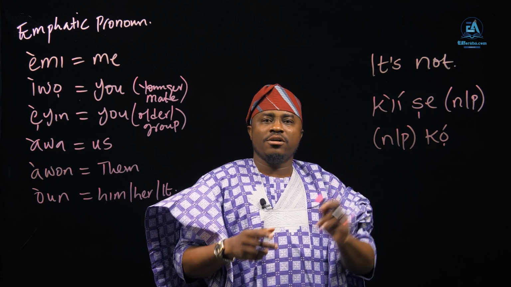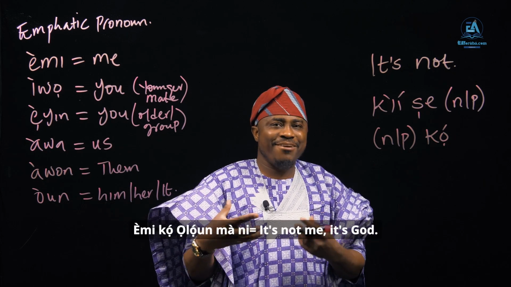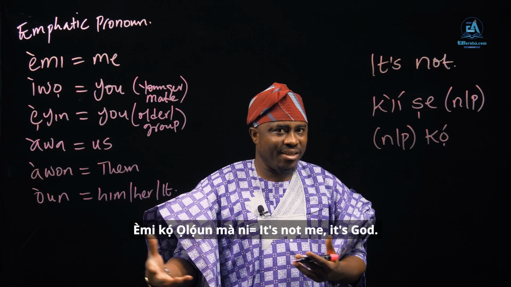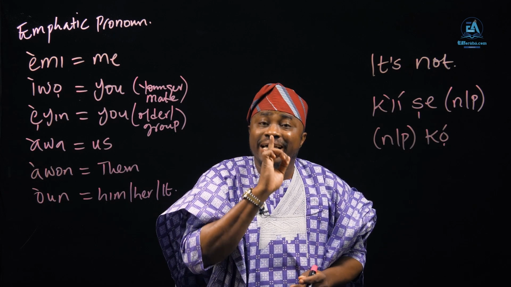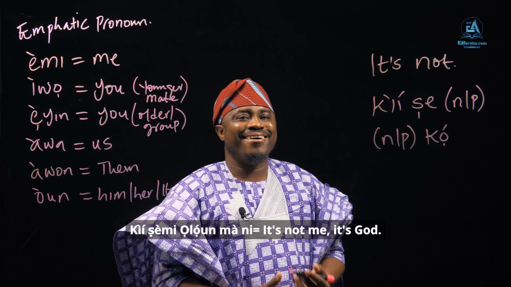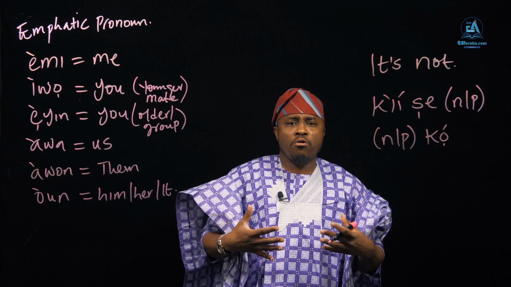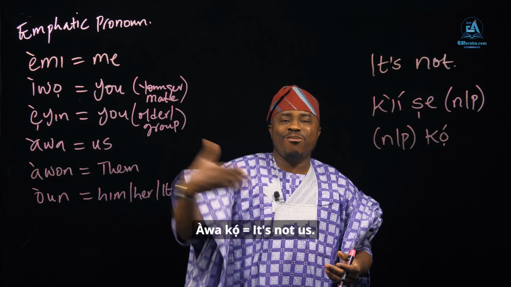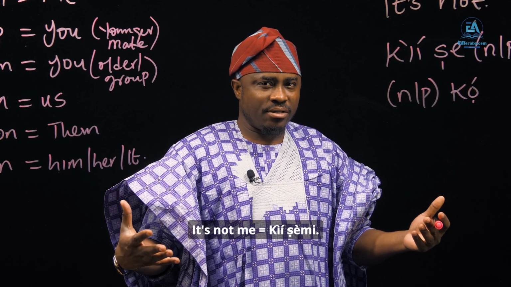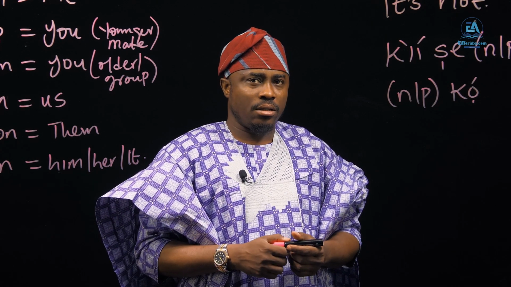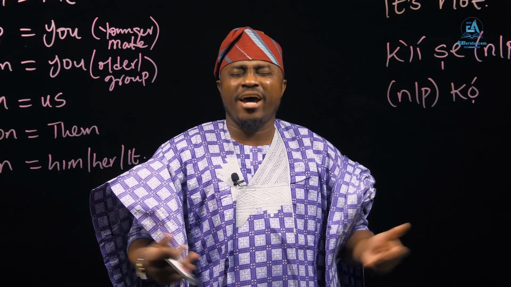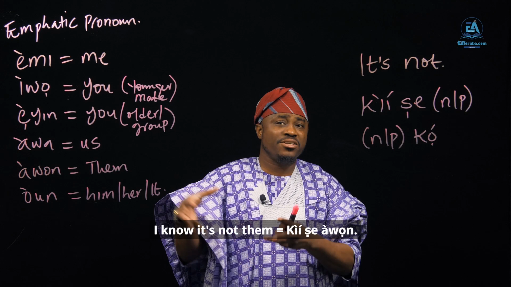Èmi kọ́. That's why Àṣàkẹ́ could sing "Èmi kọ́, Ọlọ́run mà ní." That means it's not me, it's God. It can as well say kìí ṣe mi Ọlọ́run mà ní, the same thing. If you say àwa kọ́, it's not us. For example, to say it's not me that called you, kìí ṣe mi ni ó pè ẹ́. And it's not them, kìí ṣe àwọn.